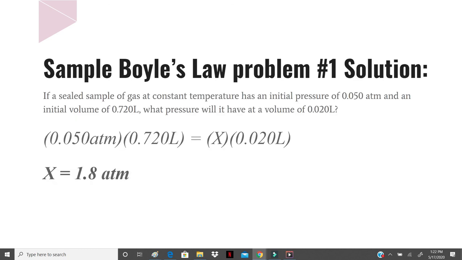So once again, this is simply a matter of taking the values that we've got and plugging them into Boyle's law. Our initial pressure, P1, was 0.050 atmospheres. Our initial volume, V1, 0.720 liters. Our final pressure is what we are solving for, so we leave that as our unknown x, and our final volume is 0.020 liters. X in this case, when we solve the math through, is 1.8 atmospheres. So we see that by reducing the volume by quite a lot, we are raising the pressure by quite a lot, which Boyle's law tells us was going to happen.